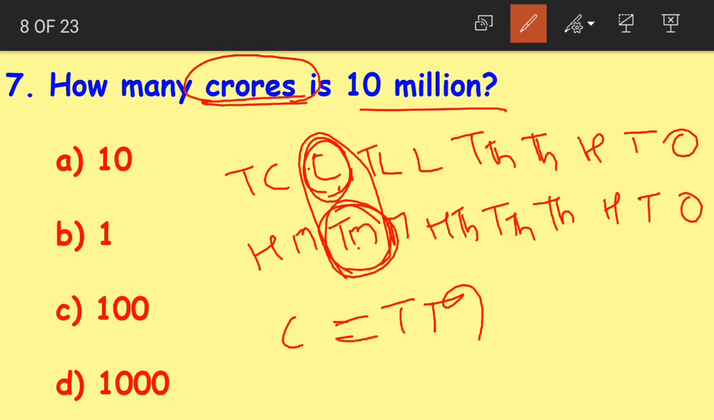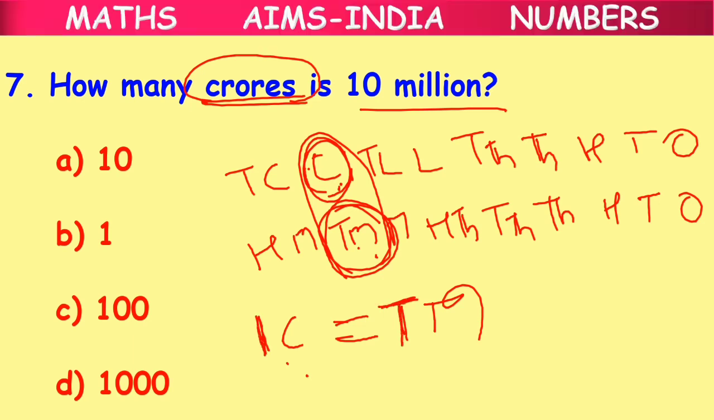So we can say that 1 crore is equal to 10 million. Yes children, both the place values are the same. So what is the correct answer here? The correct answer is option B. 1 crore is equal to 10 million.